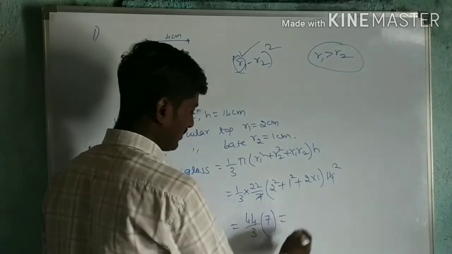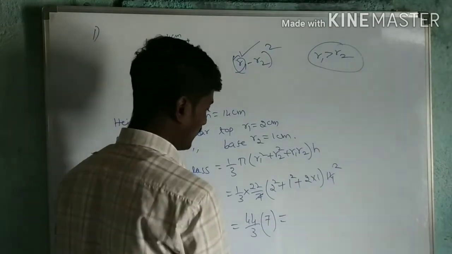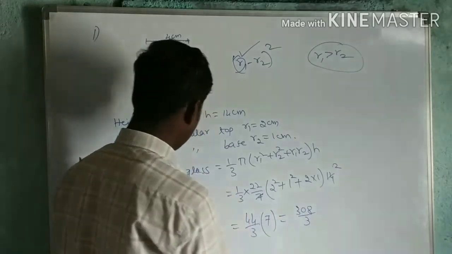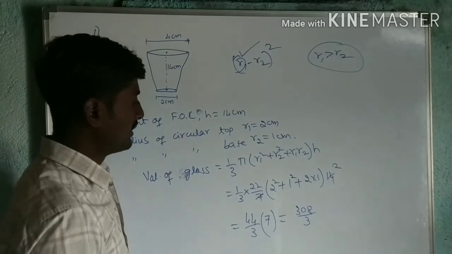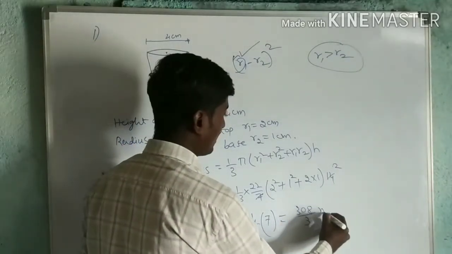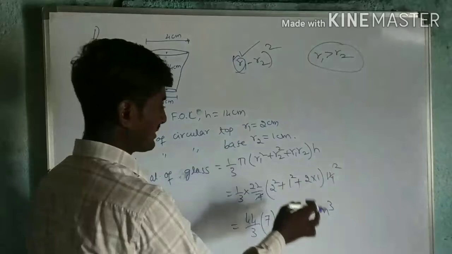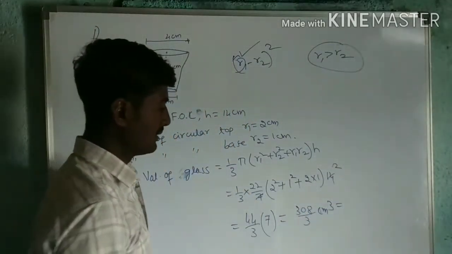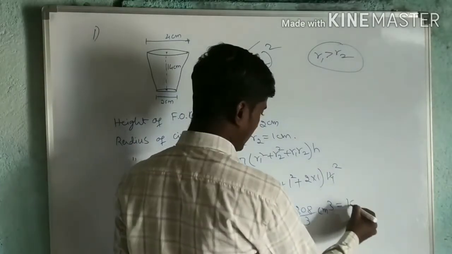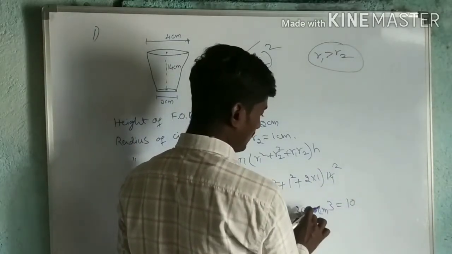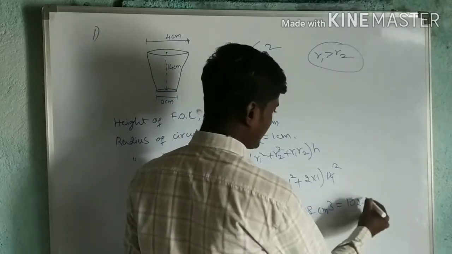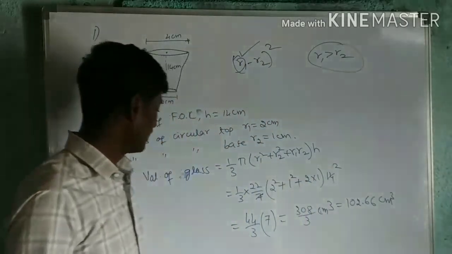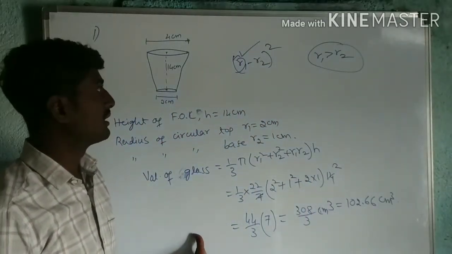So how much are you getting? 7 4s are 28, 2 carries, 30, 308 divided by 3. So that is the volume of glass. You can write it in decimal also. This is in centimeter cube. In decimal, 3 twos are 6, 0.66 centimeter cube. Both are same. So this is the volume of glass or capacity of the glass.